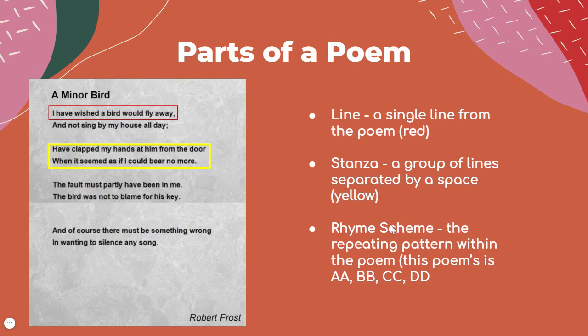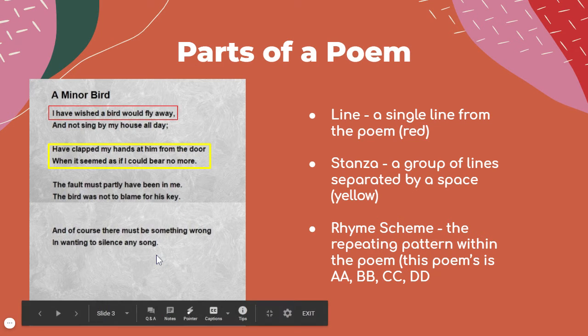This poem also has a rhyme scheme. So remember, not all poems have to rhyme, but the rhyme scheme is the pattern within the poem. So as you can see, each stanza rhymes with itself. So this pattern would be AA, BB, CC, DD. And so you start a new letter each time there's a new rhyme.